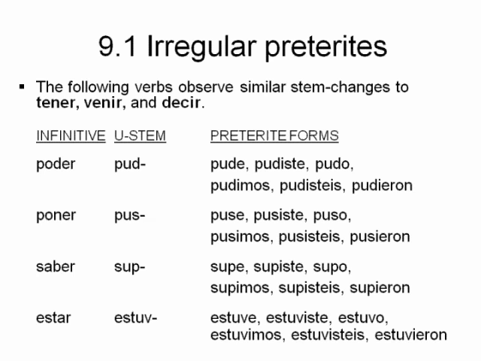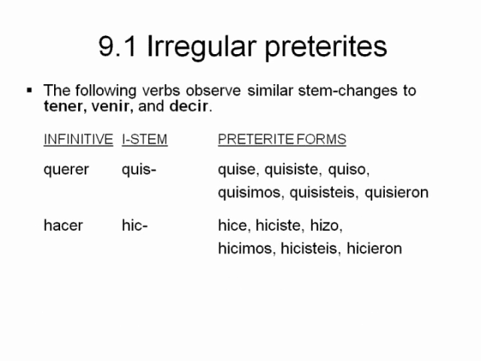Next, we're going to look at two other verbs besides venir that are in the I group.